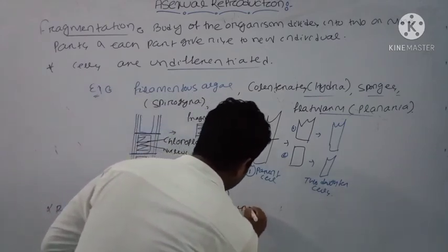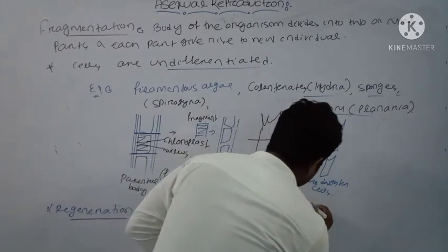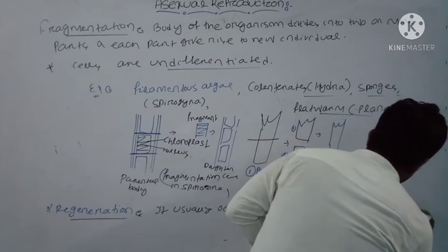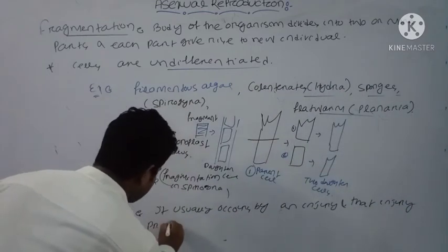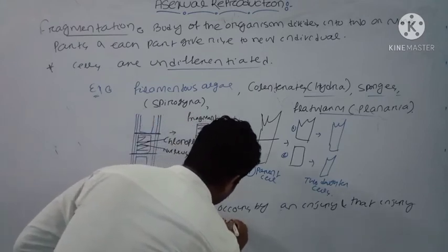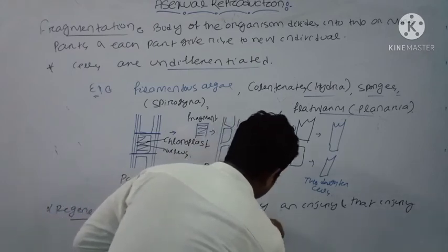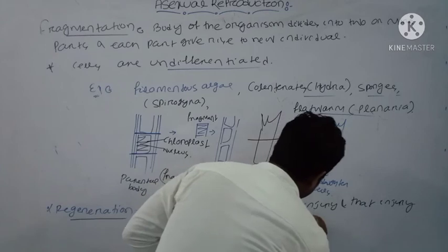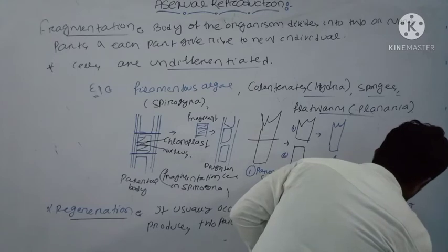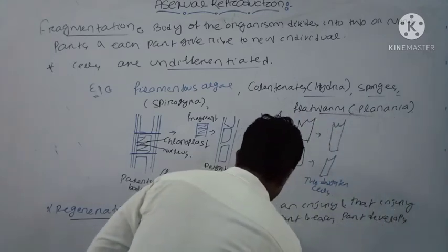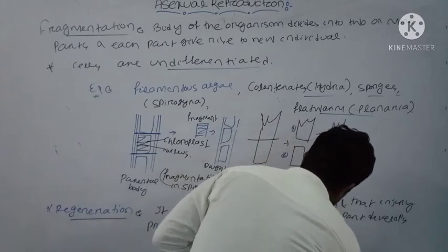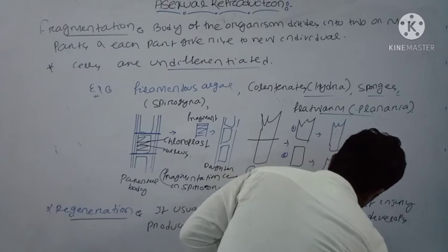Regeneration usually occurs by an injury, and that injury produces two parts or many parts, and each part develops into a complete organism.